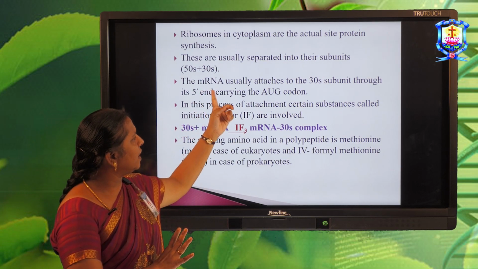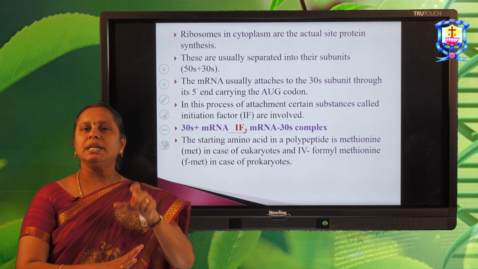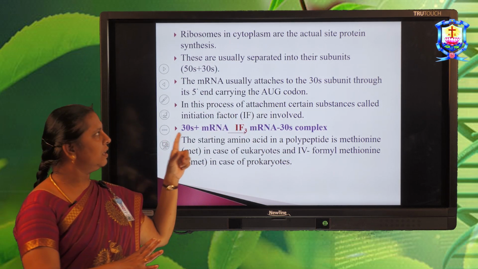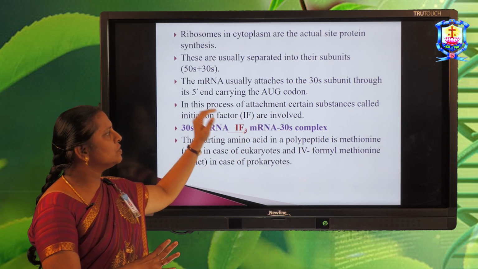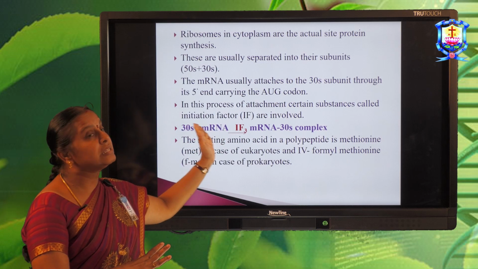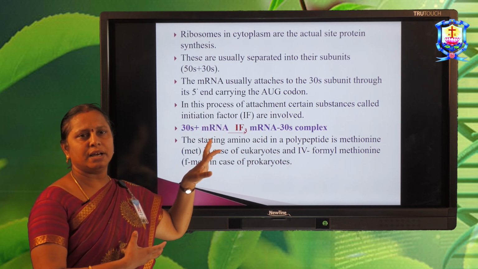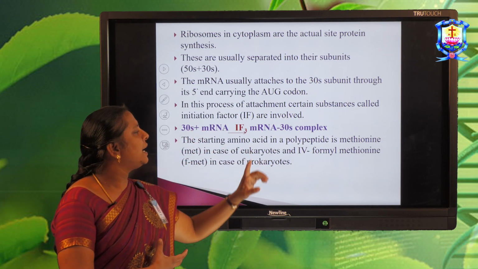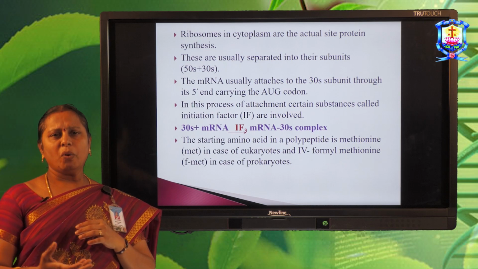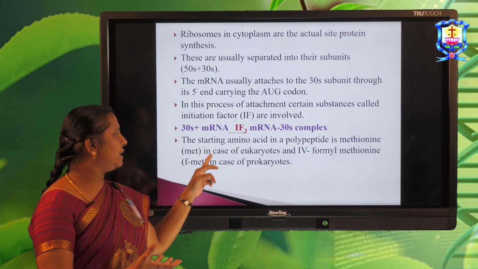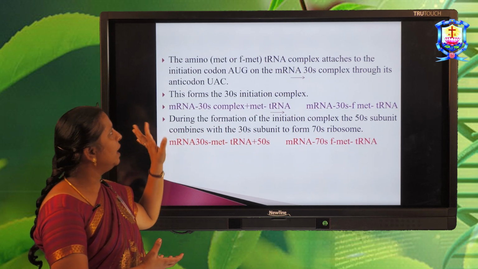During initiation, the mRNA attaches with the 30S, that is the smaller subunit of a ribosome, through the AUG, that means the initiation codon. During this process, the initiation factors are involved because these initiate the process. The starting amino acid in the polypeptide chain of eukaryotes is methionine, while in the case of prokaryotes it is N-formyl methionine.